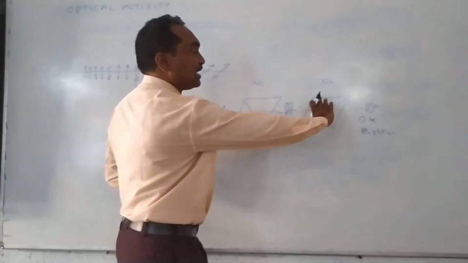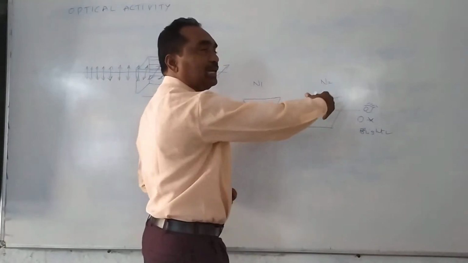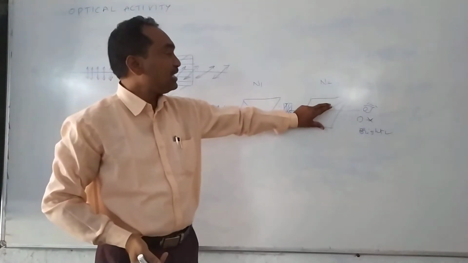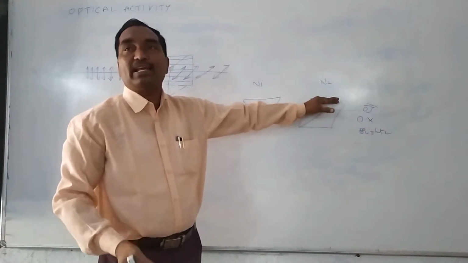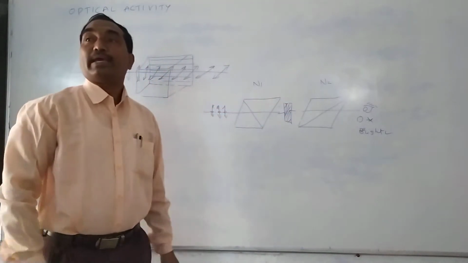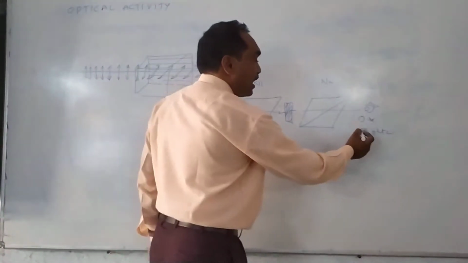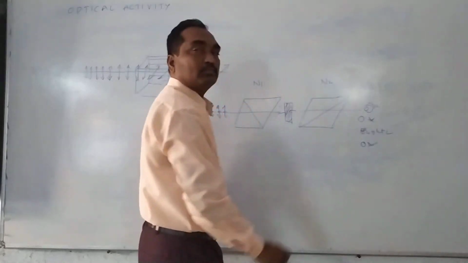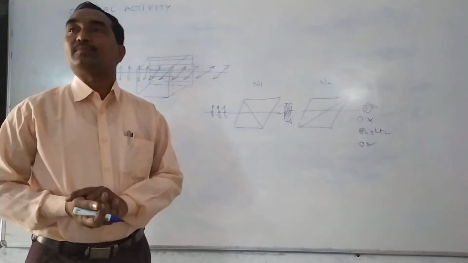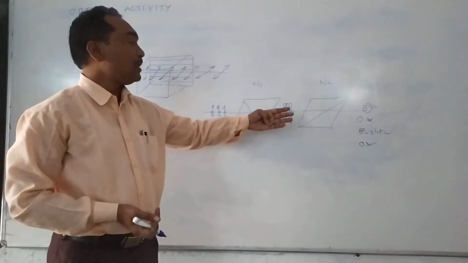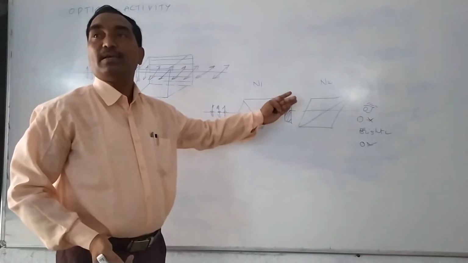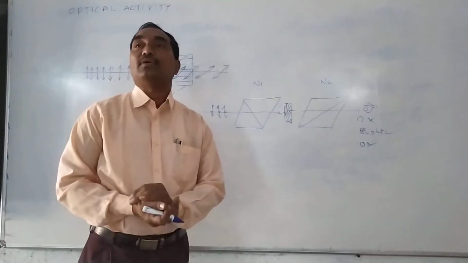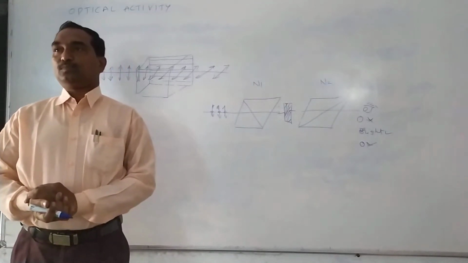When we rotate this Nicol prism N2 by some angle in any direction, again after some angle, the intensity goes to 0. This is what is happening here. Again, the plane of vibration of the plane polarized light is perpendicular to the plane of the optical axis.